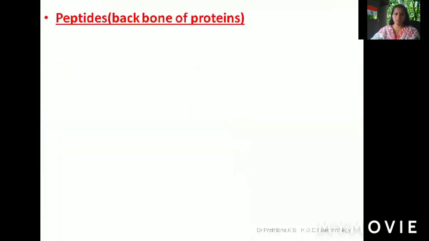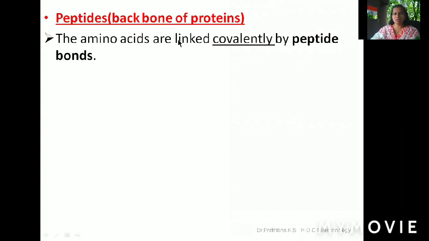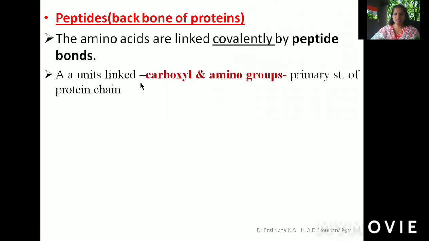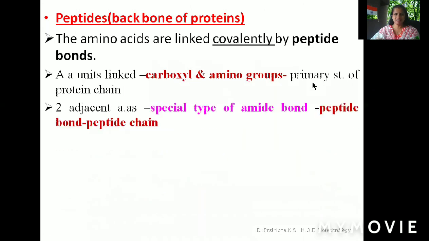Now let's go through the peptides. Peptides are the backbone of proteins, where the amino acids are linked together covalently by peptide bonds. Amino acid units linked together through carboxyl and amino groups are known as the primary structure of the protein chain, where you could not find any kind of secondary structures. Here, two adjacent amino acid molecules are joined together by a special type of amide bond known as a peptide